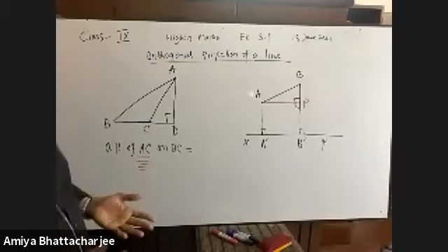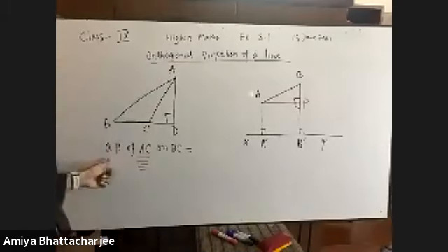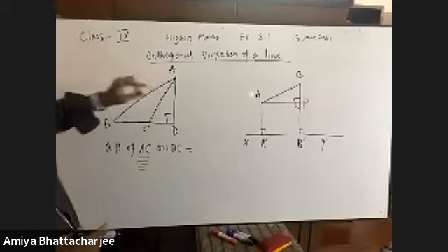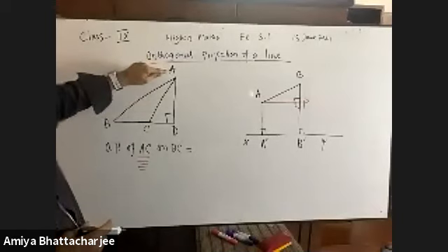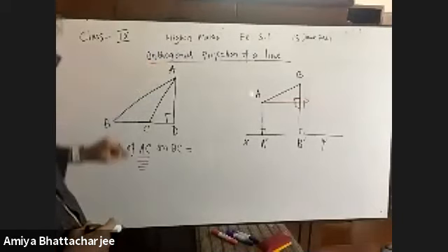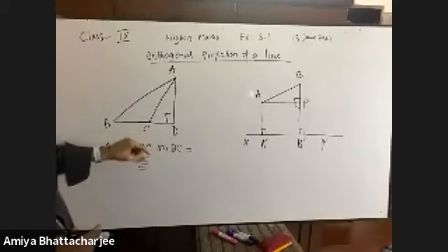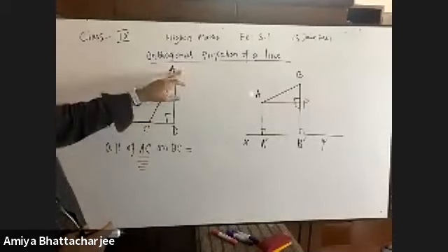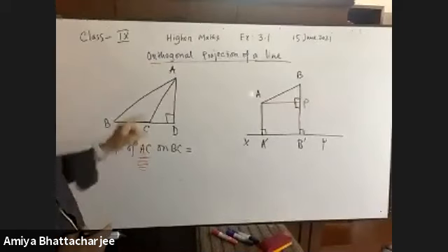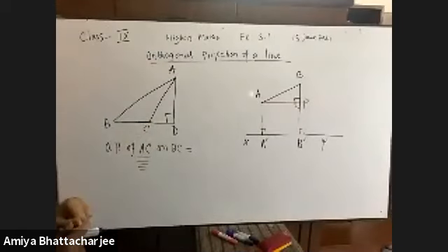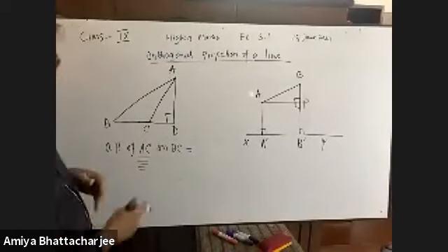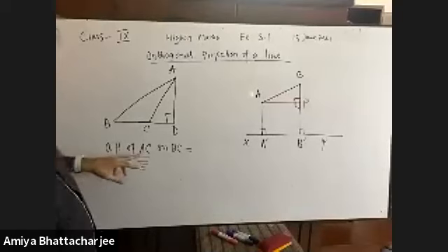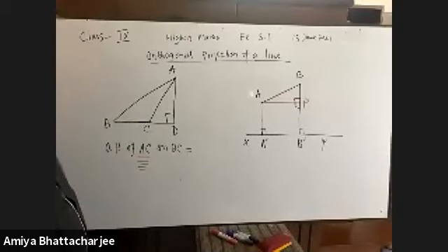So what will you do? You will draw orthogonal, that means related to perpendiculars. Orthogonal projection of AC. What will you do? You have to draw a perpendicular from A. You have to draw a perpendicular from C. So okay, we have drawn two perpendiculars from A and from C, and they meet at the point D. Now you try to understand what can be our answer. Orthogonal projection of AC on BC. Can you please tell me?